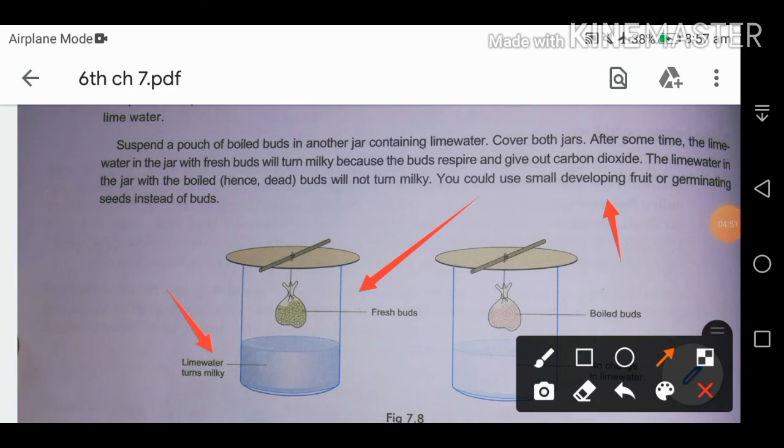So we will not dip the leaves completely into the lime water, we will just hang them above the lime water, and when we cover the jar, after some time the lime water in the jar will turn milky. Why does it turn milky? Because the leaves give out carbon dioxide. And in the second case, we use boiled leaves and they do not give any carbon dioxide out, so there will be no change in the lime water.